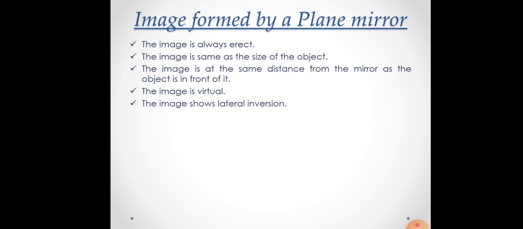The third point says that the image is at the same distance from the mirror as the object is in front of it. It means that the distance between the object and the mirror will be equal to the distance between the mirror and the image. The image is virtual. That means the image is formed inside the mirror. And the next one is the image shows lateral inversion.